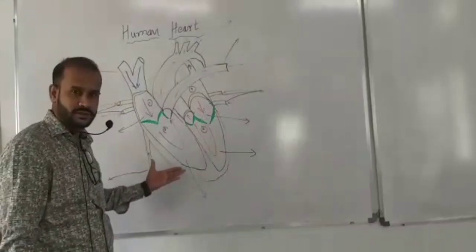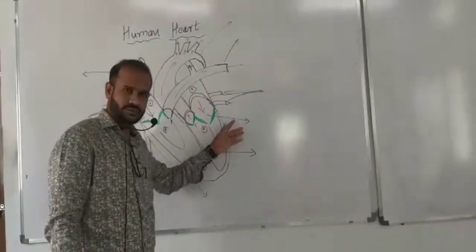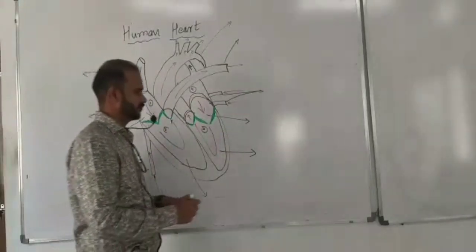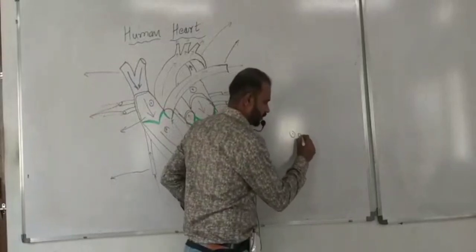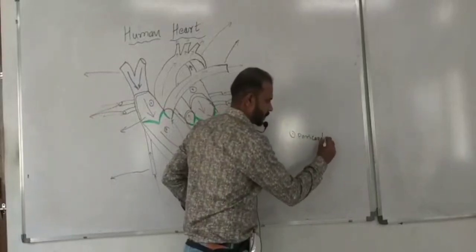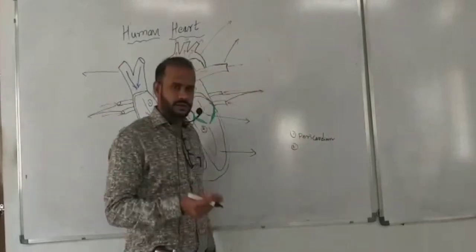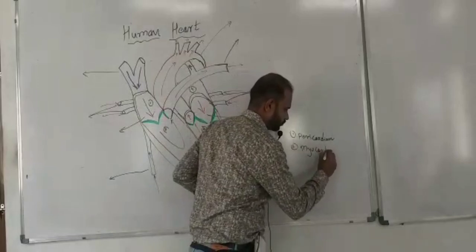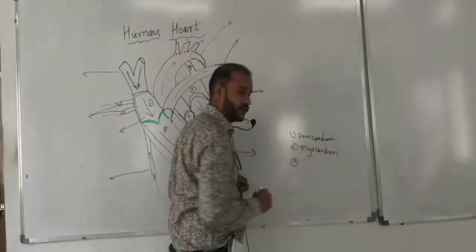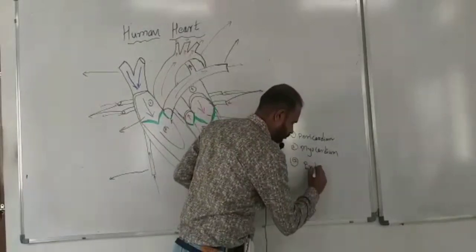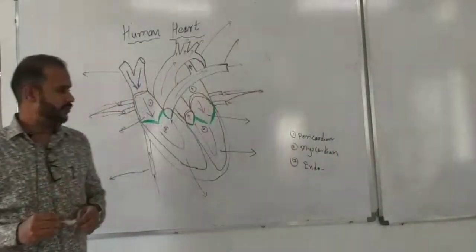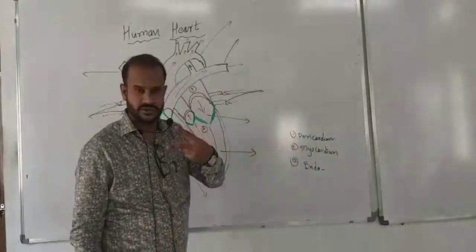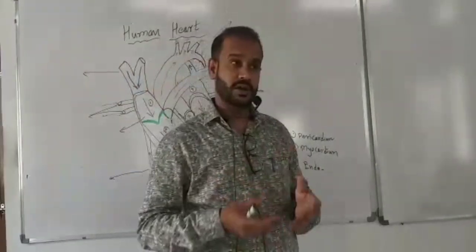This is cardiac muscle. The muscle of the human heart is made of three different layers. Which are those? The outermost layer is the pericardium. Second is the myocardium. And innermost is the endocardium. Pericardium, myocardium, and endocardium. Out of these three, the pericardium is a double membrane structure, which is filled with pericardial fluid.